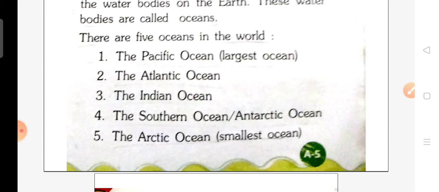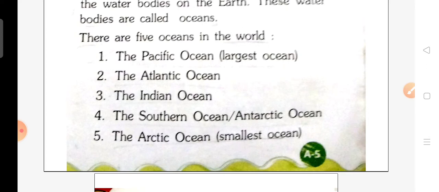What are they? The Pacific Ocean, which is the largest ocean, is first. Second is the Atlantic Ocean. Third is the Indian Ocean. Fourth is the Southern Ocean, which is also known as the Antarctic Ocean. And the fifth one is the Arctic Ocean, which is the smallest ocean.